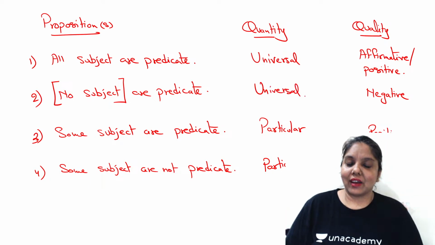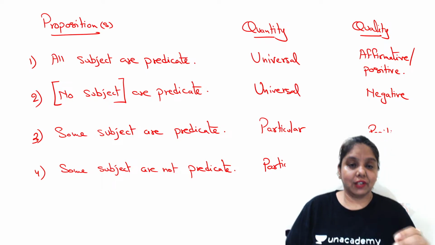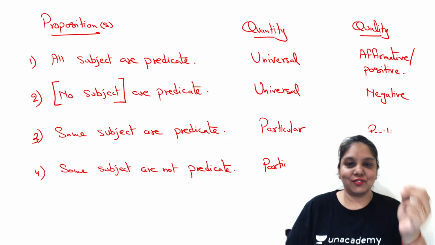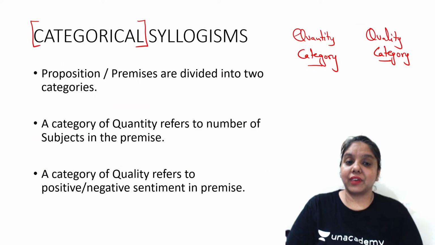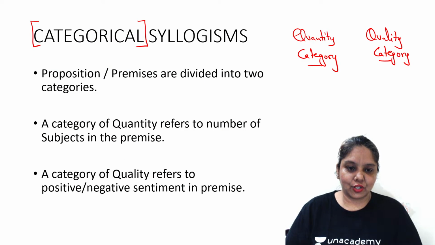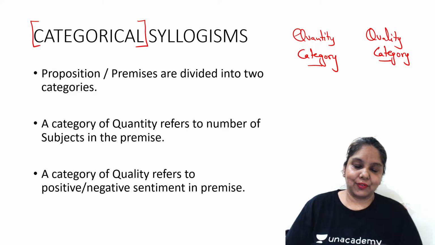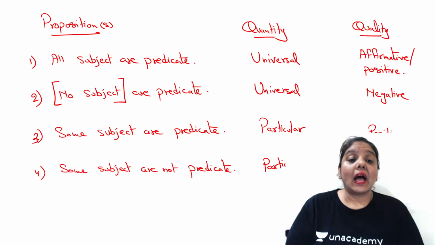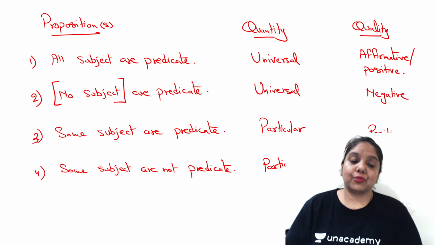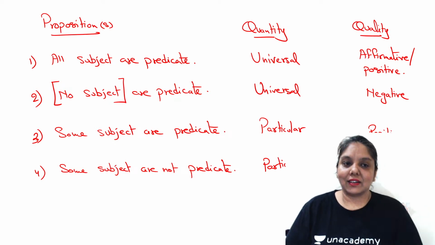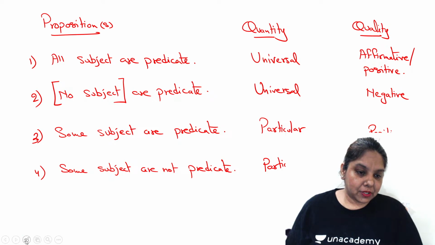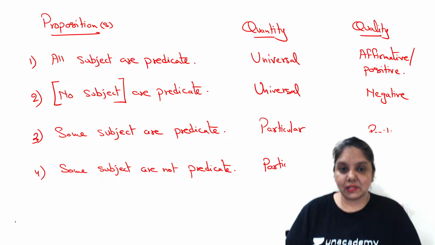I hope this particular concept of clusterizing propositions into the category of quantity and quality would be perhaps clear to you, and that is what we have visited here in categorical syllogisms. Lastly, we are going to practice a few questions on this very topic. Before I go ahead, I would like you to know one more aspect to complete this chapter in totality: this particular topic of categorical syllogism carries a few symbols as well.